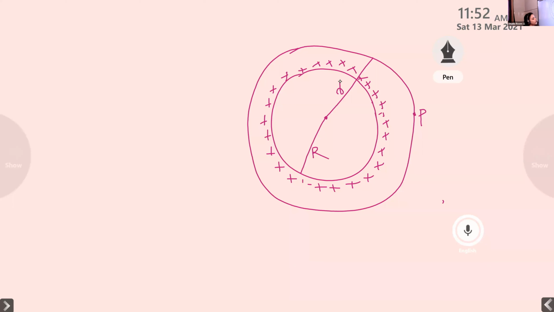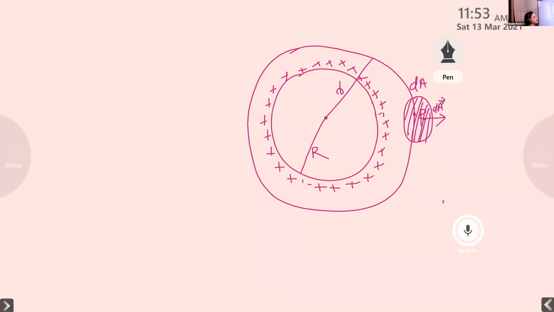Now, we want to apply the equation for electric flux. For this, we are considering a small area at this point P. What is the direction of this area vector? The direction of the area vector is always normal to the surface, right? It is normal. So this is the direction of the area vector.